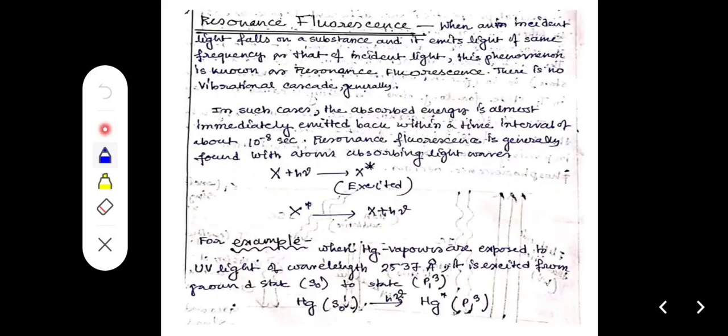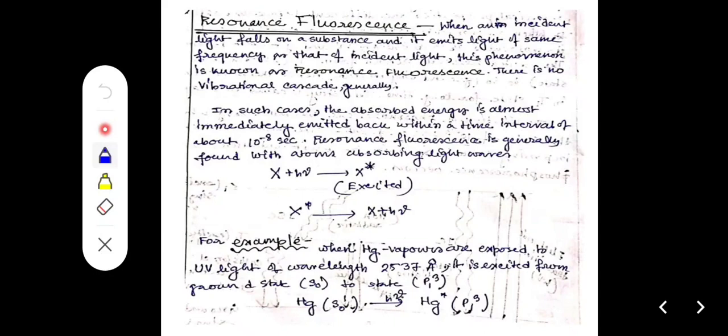Next, the last topic is resonance fluorescence. When incident light falls on a substance, it emits light of the same frequency as that of the incident light, and this phenomenon is known as resonance fluorescence. The substance absorbs some amount of light and emits the same frequency of light. There is generally no vibrational cascade.